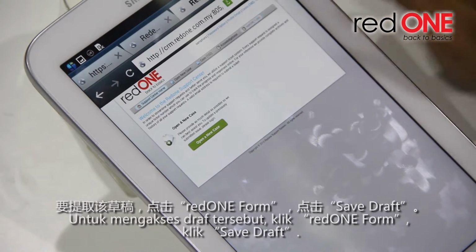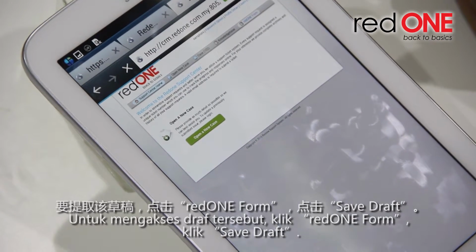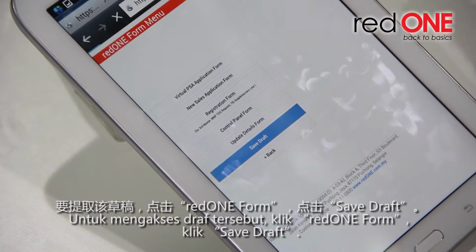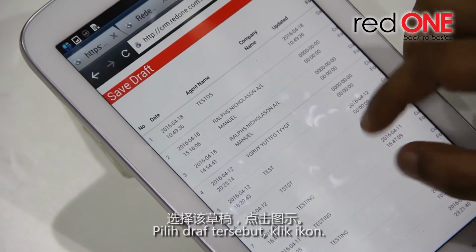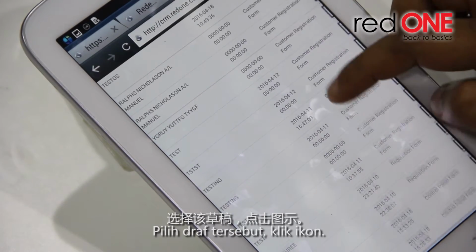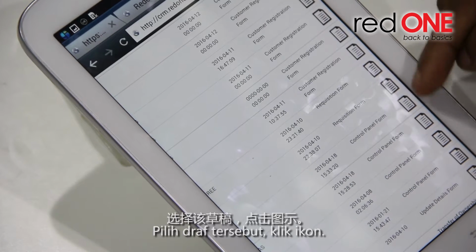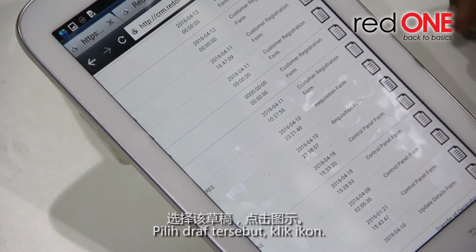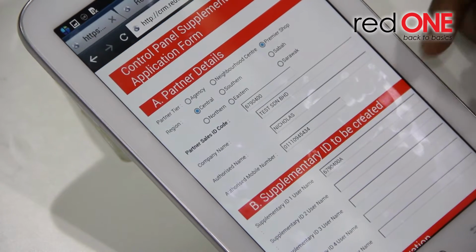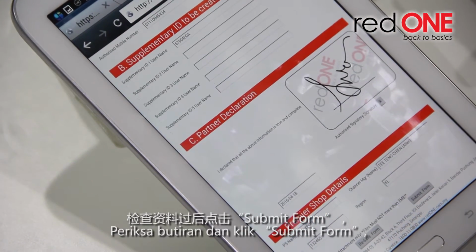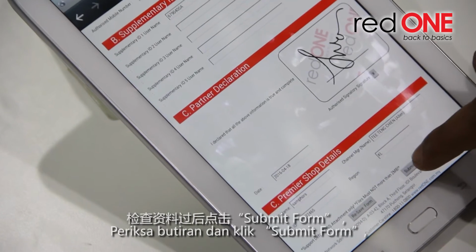To retrieve your form, kindly go back on draft list, select your application form, click on this icon, recheck on your application form, and continue to click Submit Form.